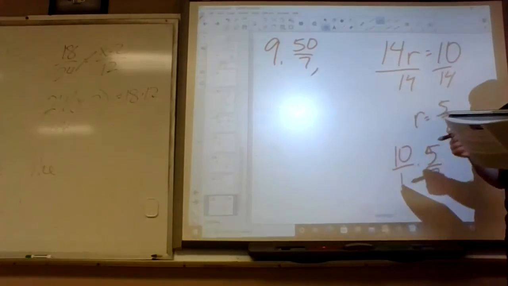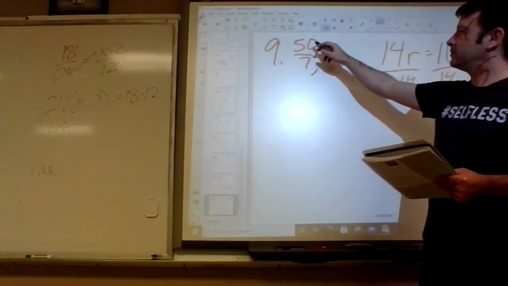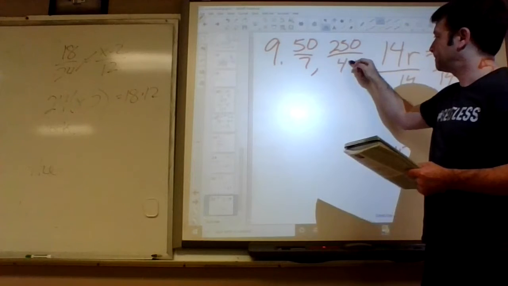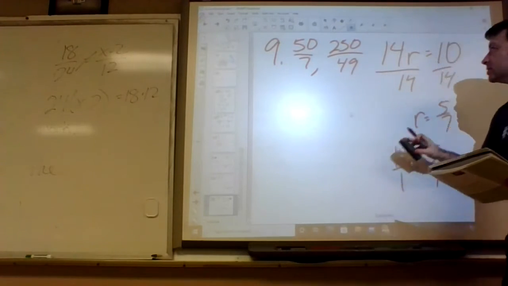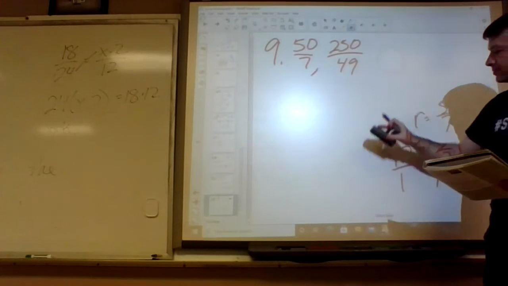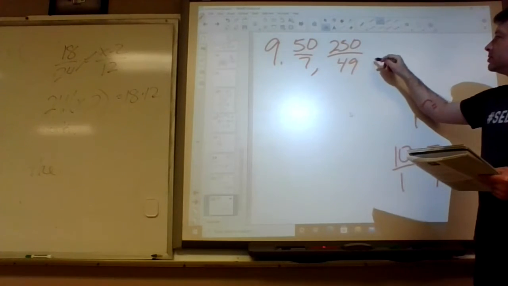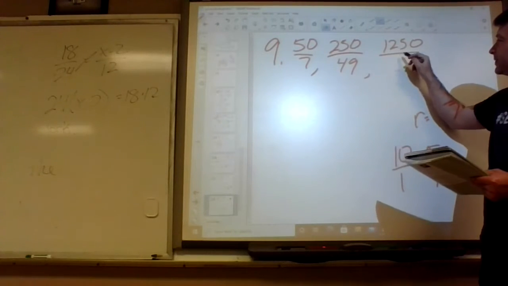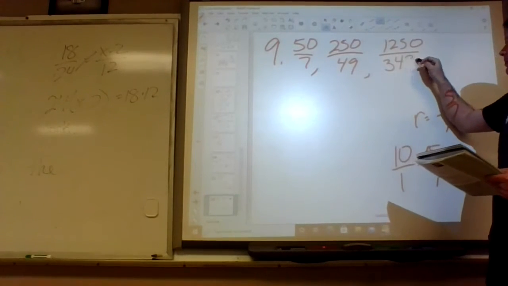What is 50 sevenths times 5 sevenths? 50 times 5, 7 times 7. What is 250 over 49 times 5 sevenths? 250 times 5 is 1250, 49 times 7 is 343.